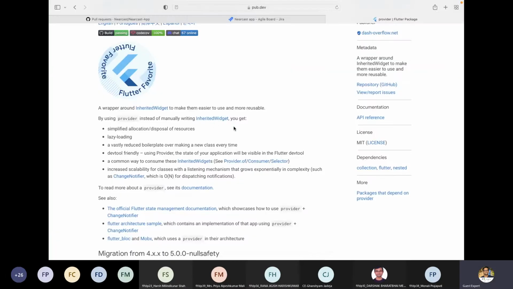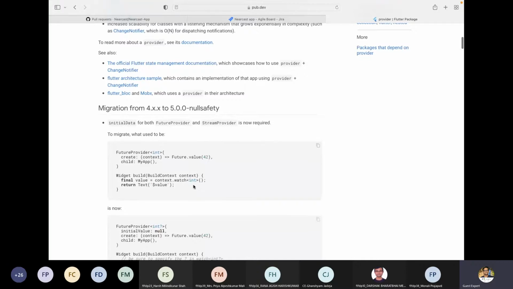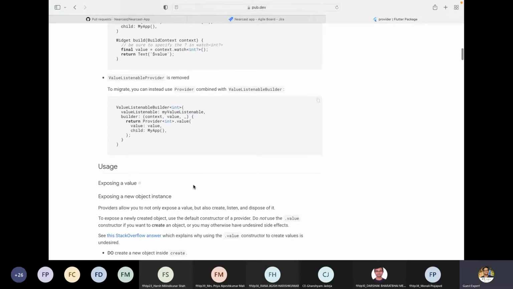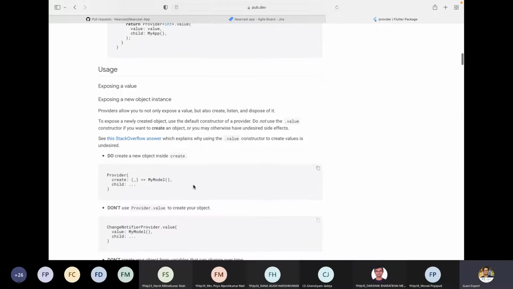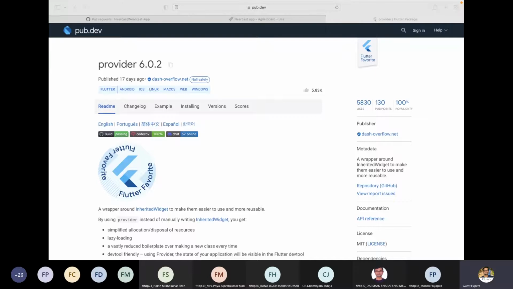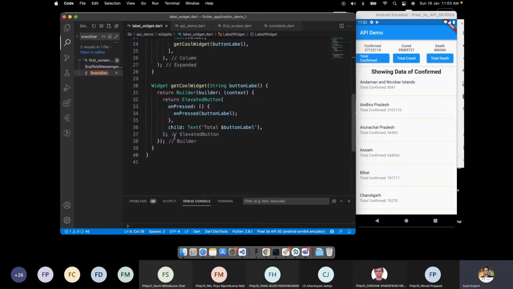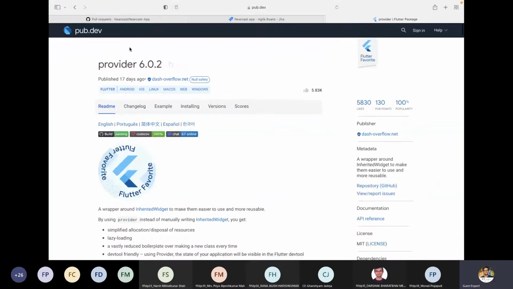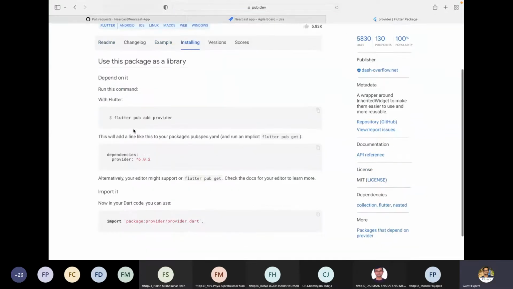For that, we have a technique called the provider. Now we will use this and create some magic here. In provider, we have a dedicated class, and that class is responsible for managing the whole logic. Let's see how. But before that, we have to integrate the provider. So I'll simply copy this. We'll go to the installing section. It says copy this, run flutter pub get, and then do it.